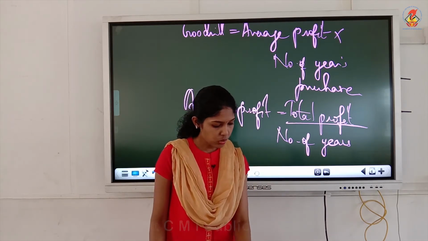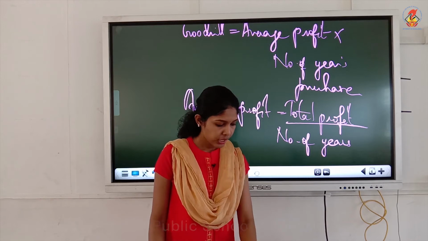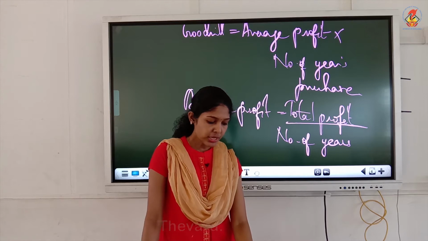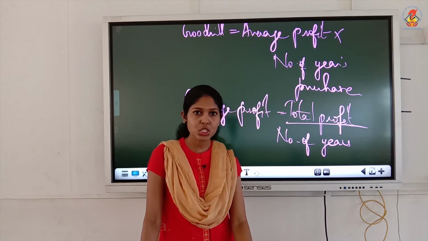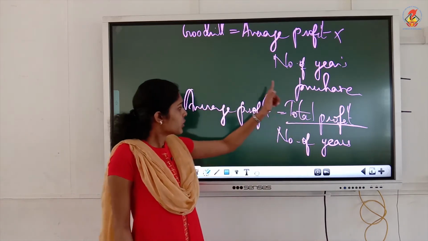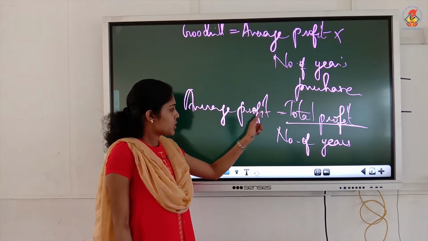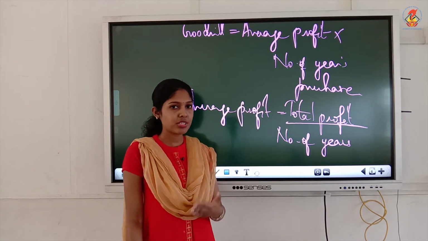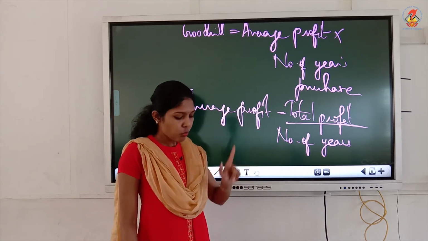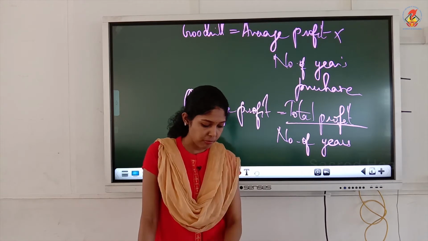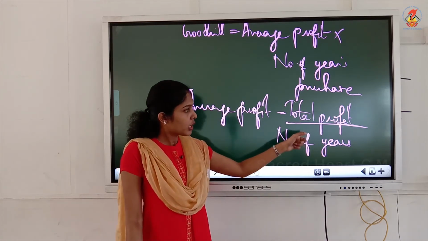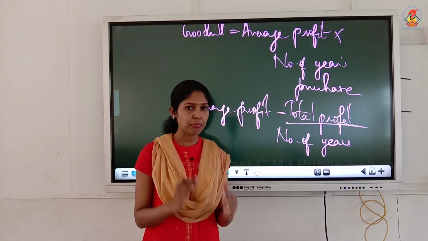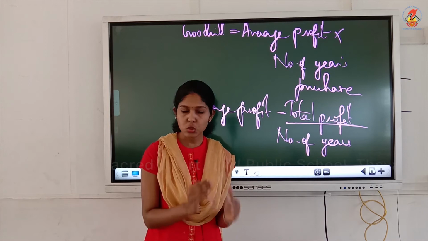Okay, we'll work out illustration 4, and before that just take page 3.6. Did you see the heading like valuation of goodwill? So here we have written average profit, which is total profit by number of years. Total profit means you just have to add the profits given in the question. But here when you add the profits, what you have to remember is this is total normal profit which you have to take. Abnormal losses, abnormal gains would not be included in this profit.